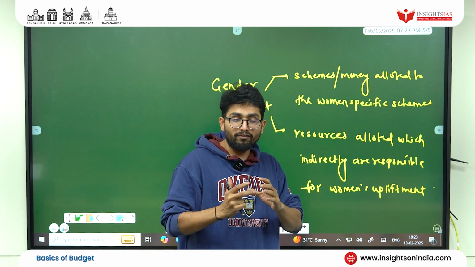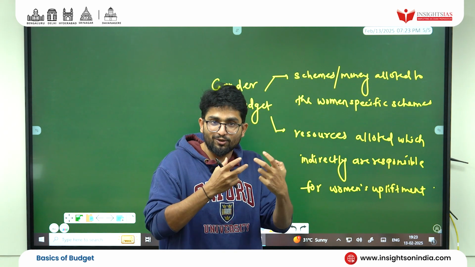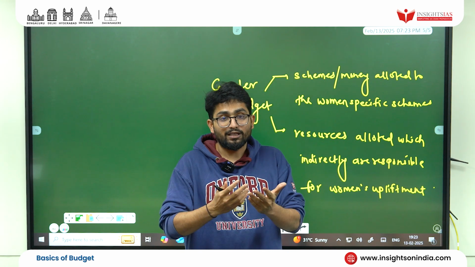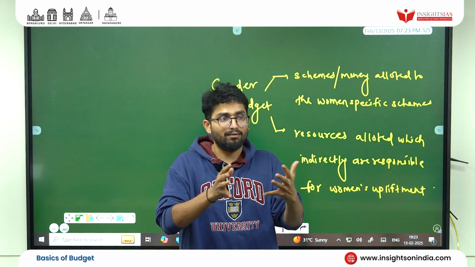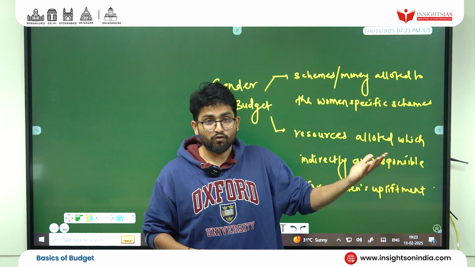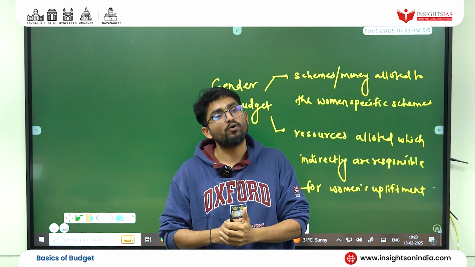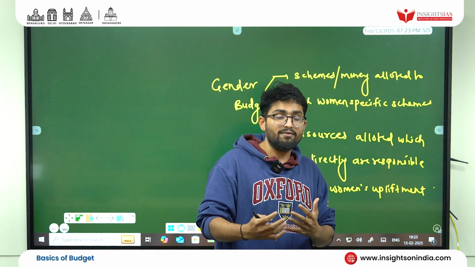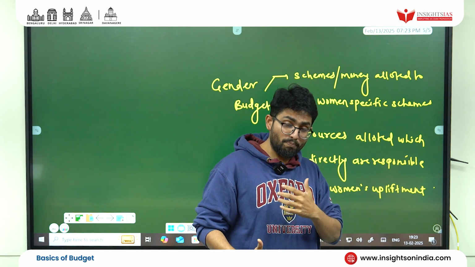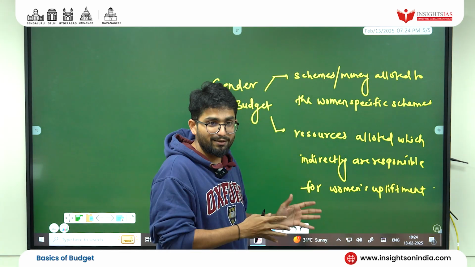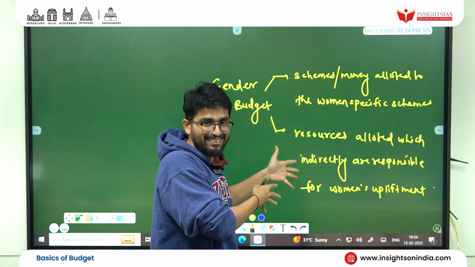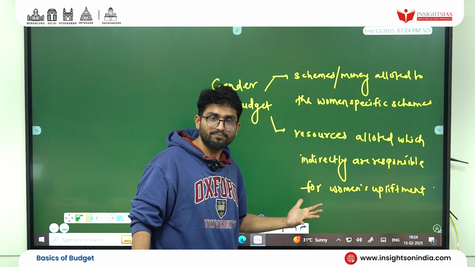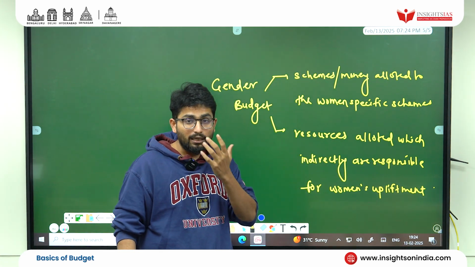So the path is very long. Then we will allot a specific sum or resources for LGBTQIA plus, our fraternal brothers and sisters. They are also fighting, trans persons. From Bengaluru, there is Akkai Padmashali, who is fighting a case in the Supreme Court. Then there is Gauri Sawant, fighting from Maharashtra. A lot of people are fighting for that. It will be a long time before we truly bring the ethos, pathos and logos of gender into our budget. But for now, we stick to this. Are you getting this? We don't have that component in our budget. So gender budgeting is nothing but these two things. Did you get it? That is what the budget consists of.